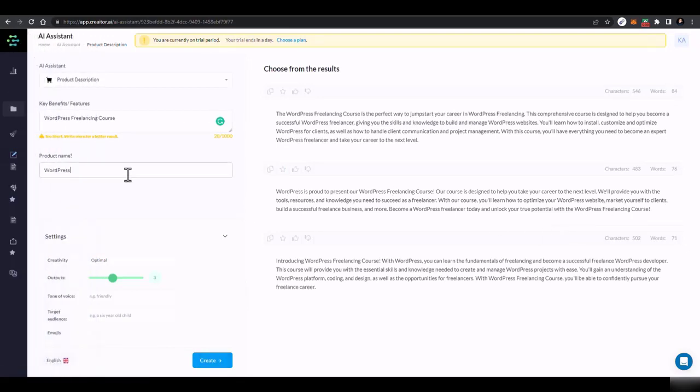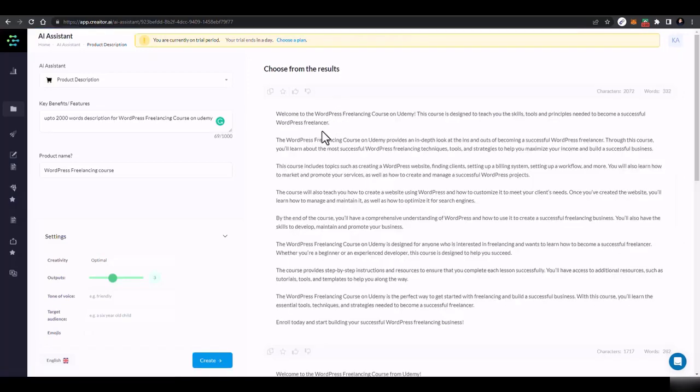And then WordPress freelancing course, and I'll say up to 2000 words description for WordPress freelancing course on Udemy. Just click on create, and it would generate a complete description for a WordPress freelancing course. And here you can see it generated.